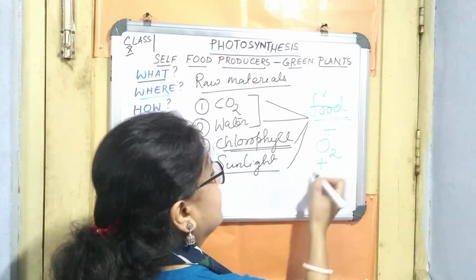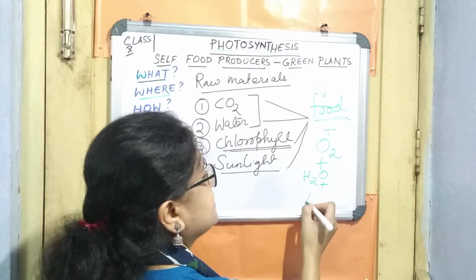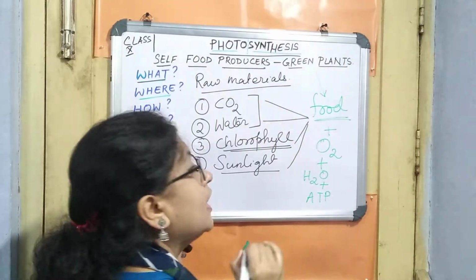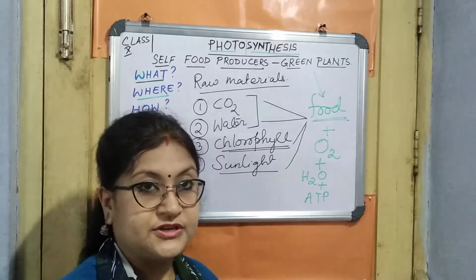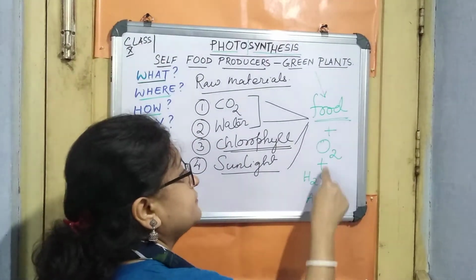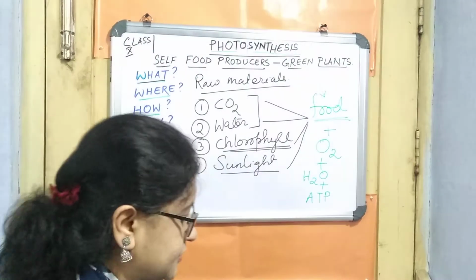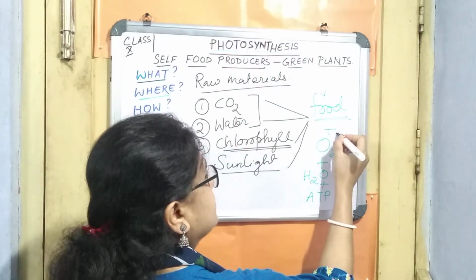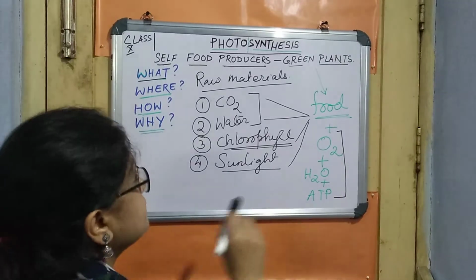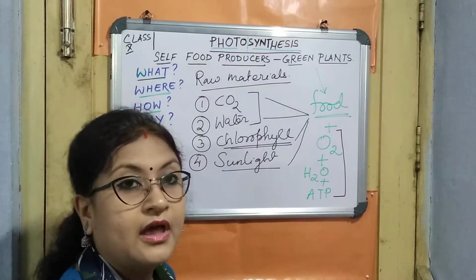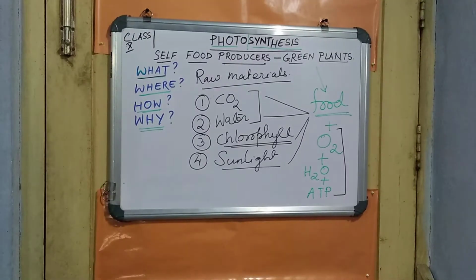And along with that, water vapor will be liberated, and along with that, to some extent, ATP molecules will also be produced, right? So these are the products which we will get. Here we can see these four things. These are actually the end products. But when we talk about the byproducts, we can talk about this particular thing as a byproduct, right? So for this, we have to know the reaction, and this is the general reaction. First of all, I will be giving it to you over here, right?